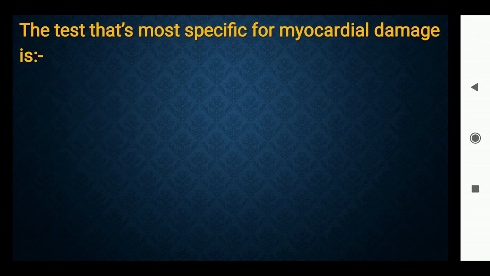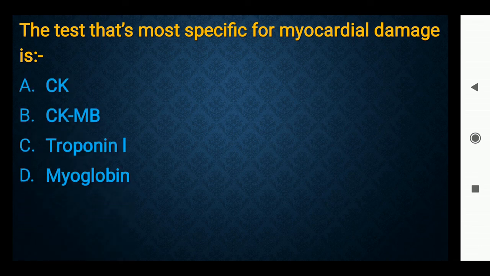The test that's more specific for myocardial damage is CKMB, troponin I, myoglobin. Right answer is option C, troponin I.